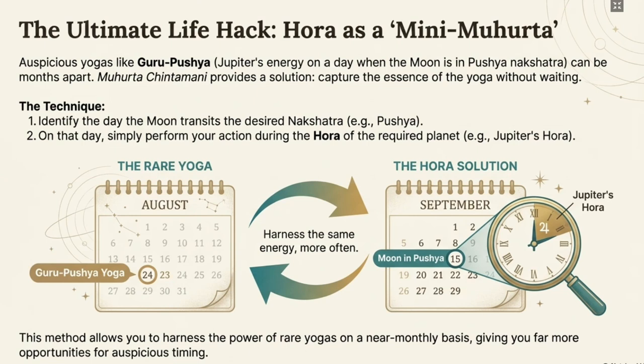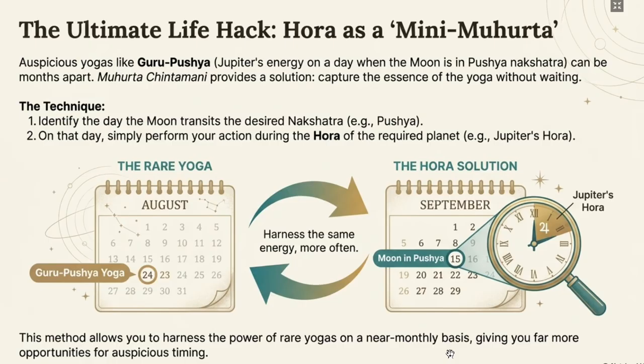Similarly, there are other yogas as well. Whenever there is a yoga in which you cannot find a particular weekday, you can find the particular Hora, because in every day you will get the Hora of every planet at least 3 times.